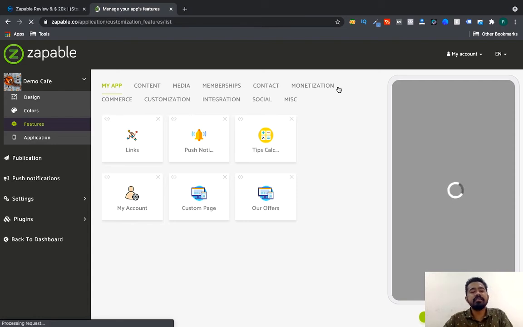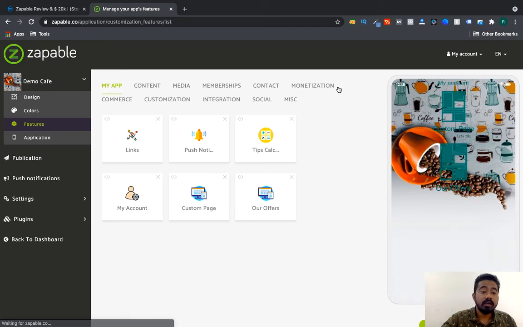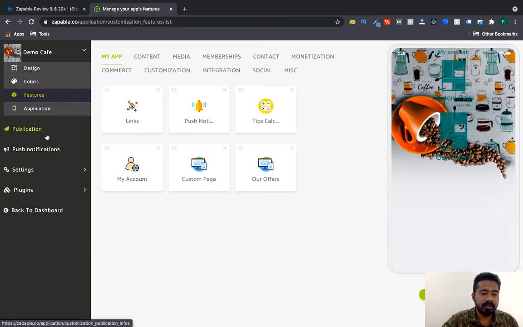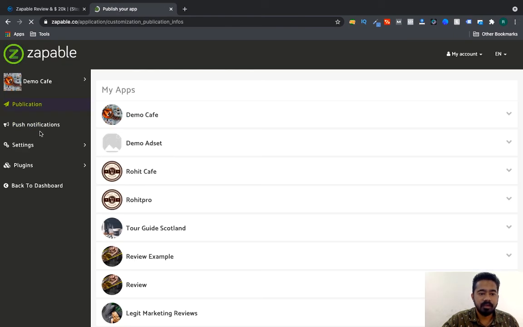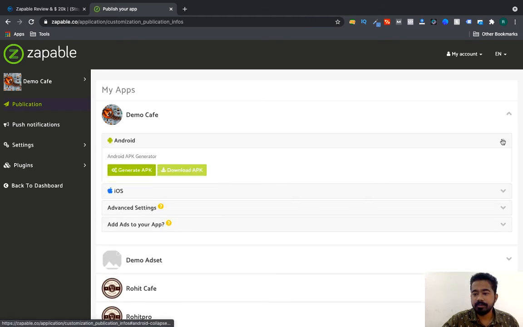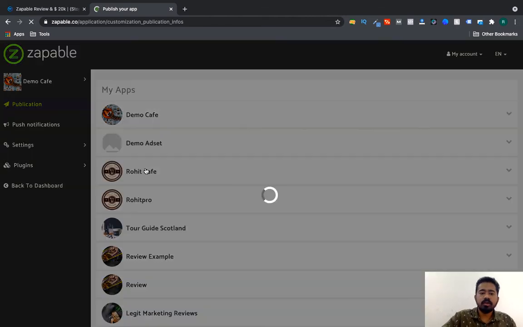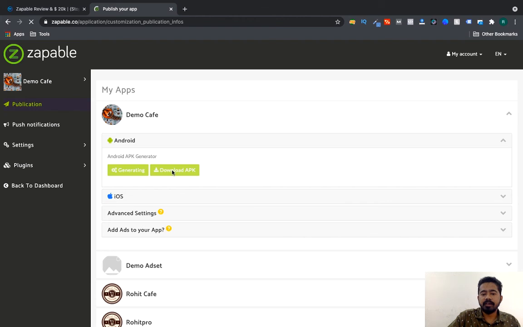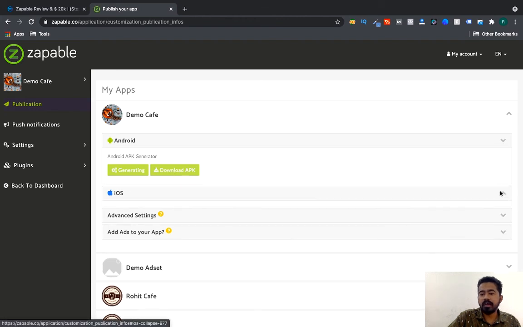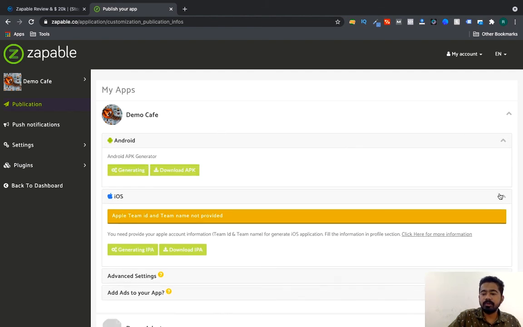And you can also find these things on the training which has been given by the Zappable team. Then here you have to, if you want to publish your application, if I want to see how my application is going to show, I've just created an APK. I can download now the APK version of that, also the iOS version of that. So these things can be done from here.